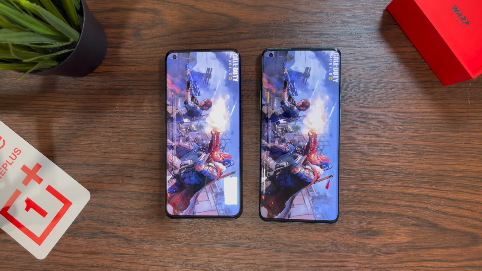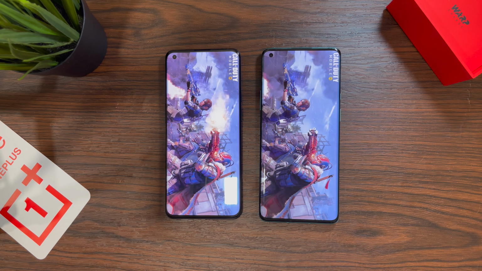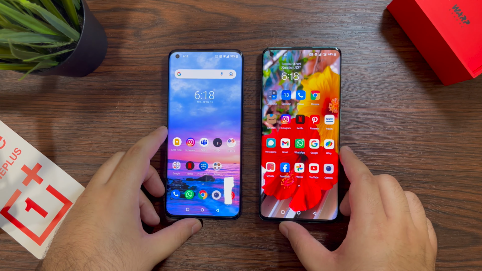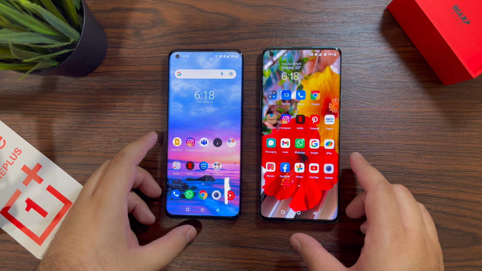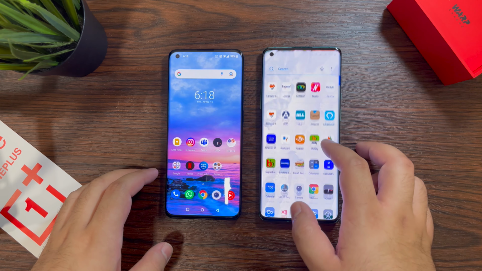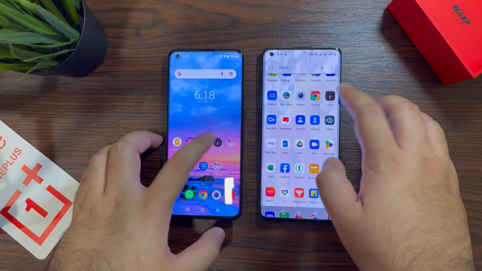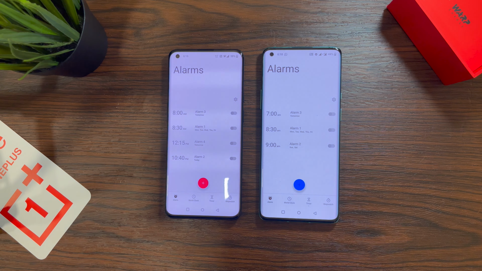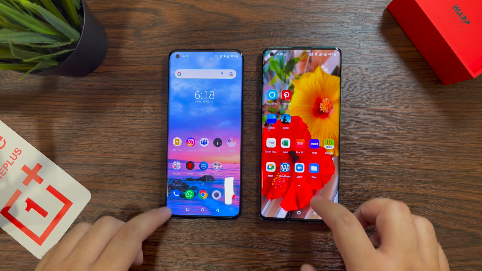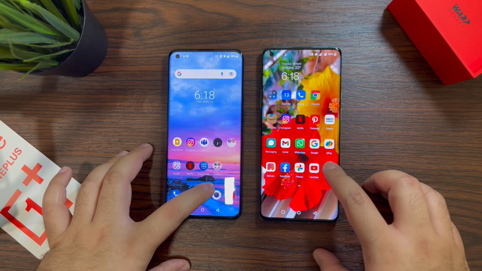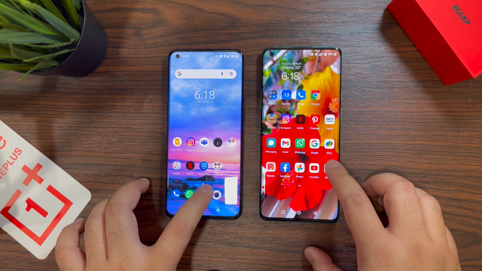So first I'm going to pull up this game, and before I could even finish, the OnePlus 9 Pro has loaded the game. But what I do see here is that there is not too much difference between both these phones. The OnePlus 8 Pro is right behind. Let's look at some more apps. Now with the clock, I think the OnePlus 9 Pro was a little faster, so I'm slowing down whenever the app is opening so that we can see the real differences.